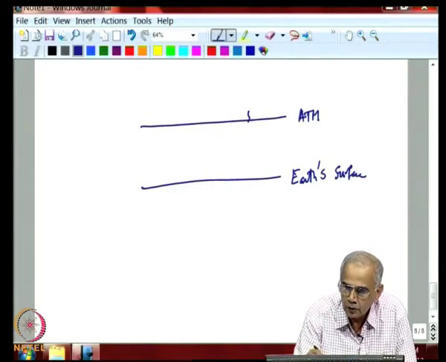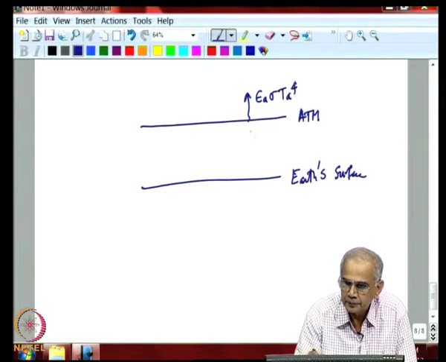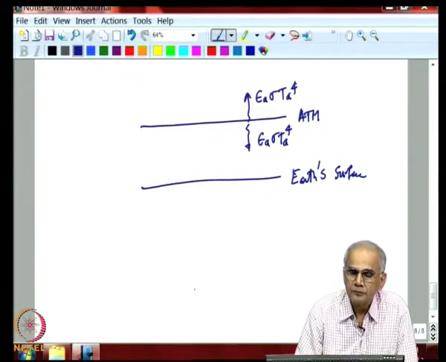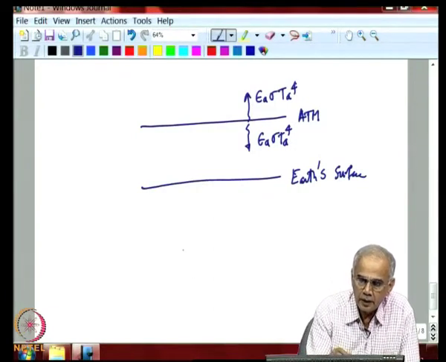So, we will assume that this thin sheet emits radiation upwards and downwards, and the radiation coming from the sun is of course S by 4.